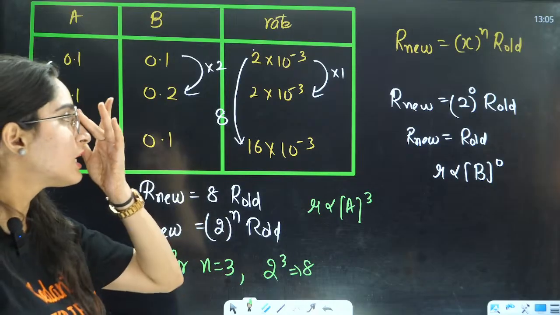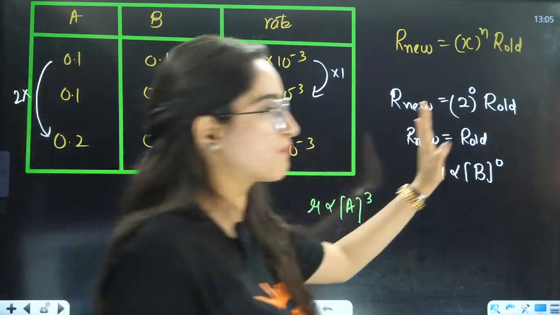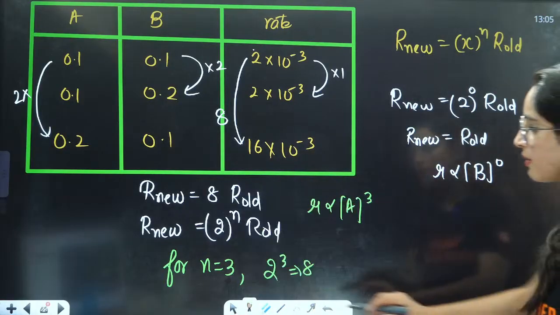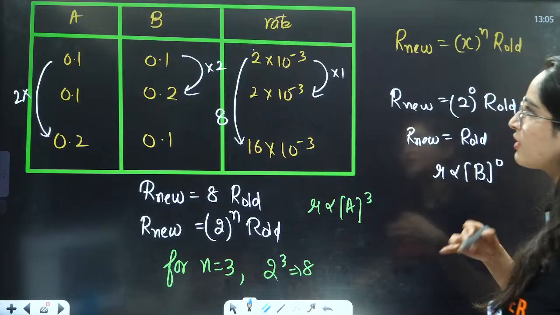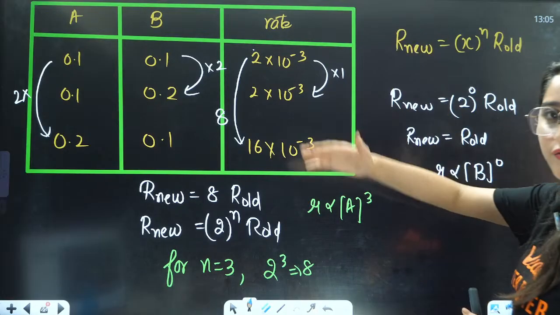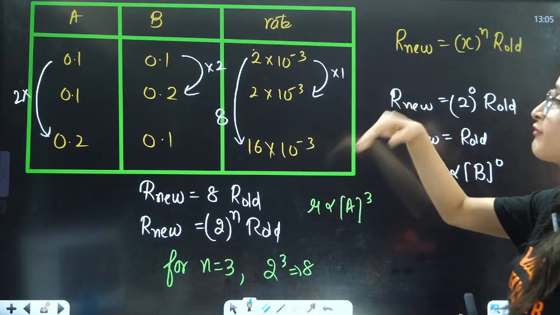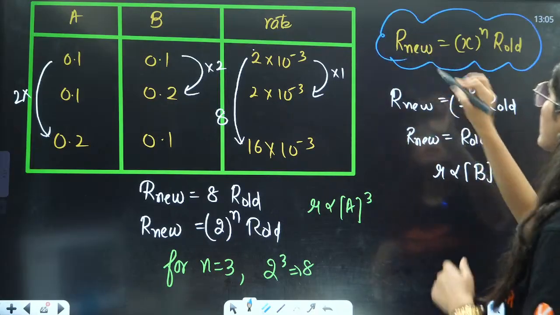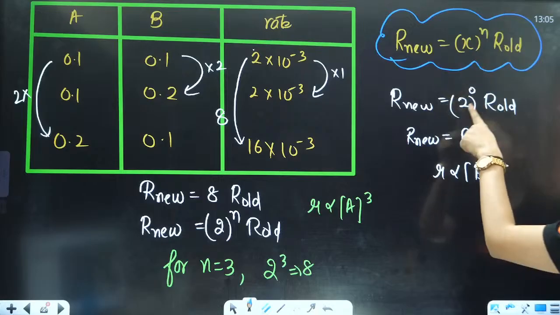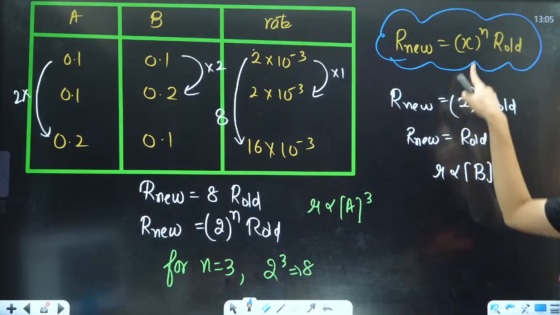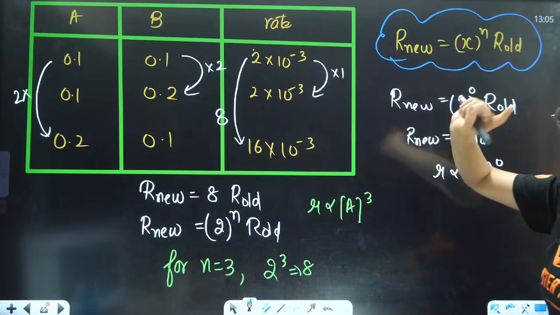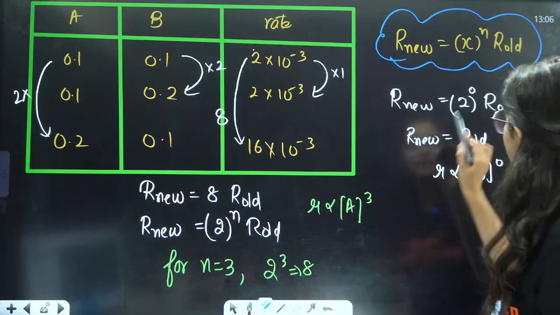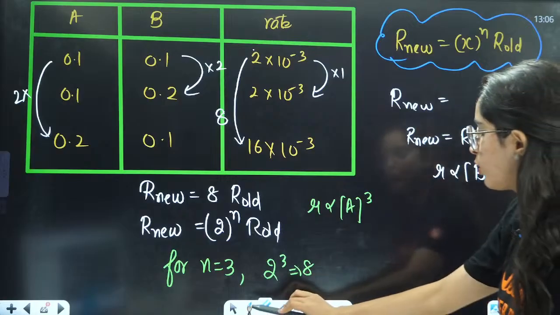So basically, these are the things. A very simple trick I have made for you, right? Otherwise, you will start doing this and that, you will solve everything, the rate constant, everything, then you will get your answer. Here, you just need to remember this thing. You will put the value of how much the concentration is increasing, that will be X. The order will be n, right? So you will see the rate. For example, here the new rate was equal to the old rate, right?